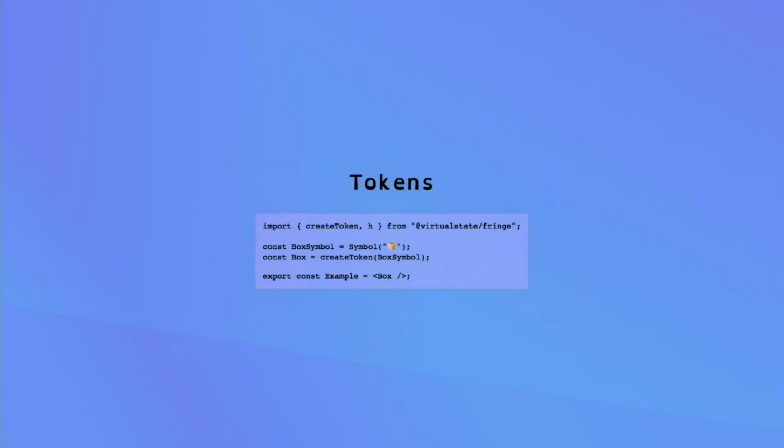Yeah. So this is another piece where it's very different from normal JSX renderers. If you want to define things where you've got some template that you want to follow, for example a div tag, you might want to call that a box, and then reference that as a box or a view everywhere within your application.